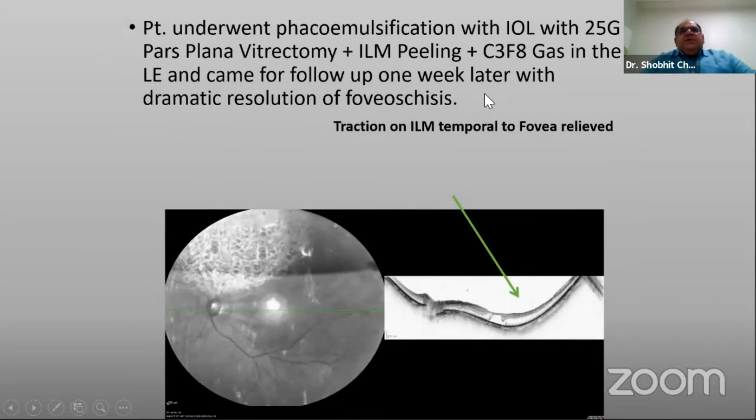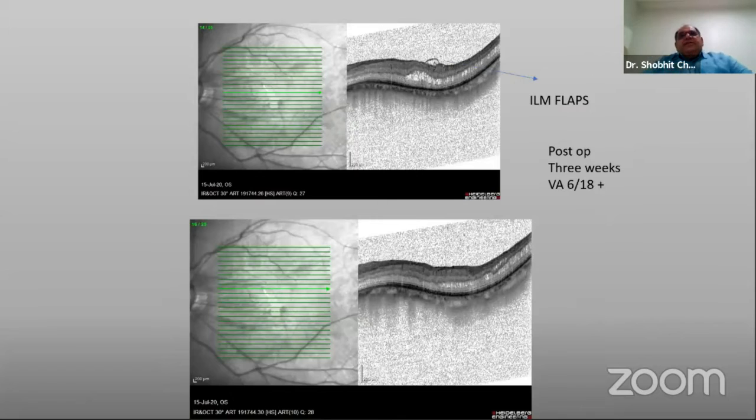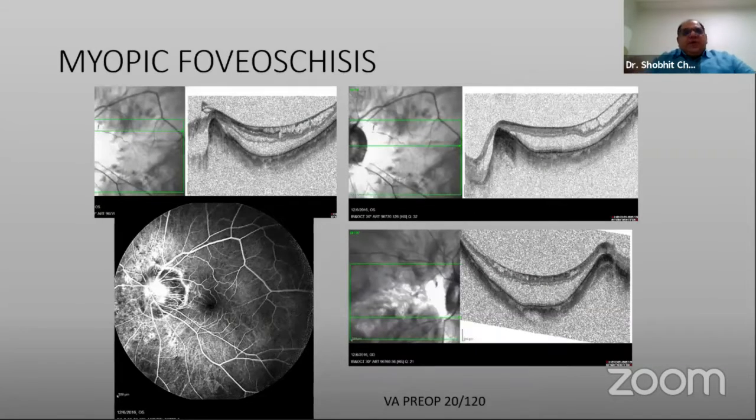And this was our picture one week post-operatively. The traction had gone, and a fairly good result. ILM flaps could be seen in the post-operative, and three weeks later, visual acuity was 6/18 plus. And last I saw her, she had regained her 6/12 vision and was still improving and totally asymptomatic.